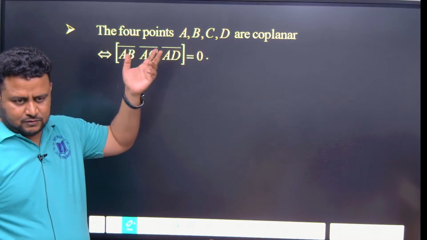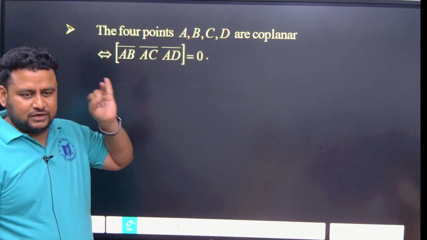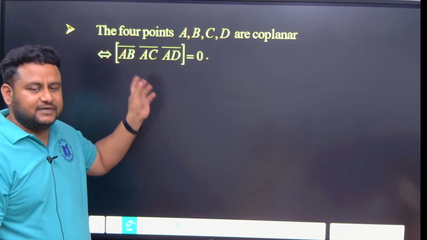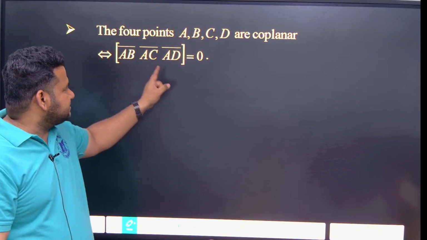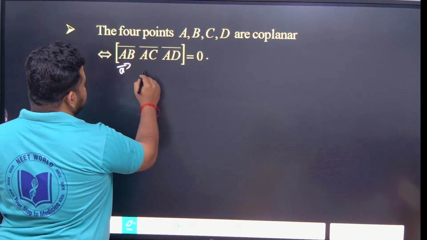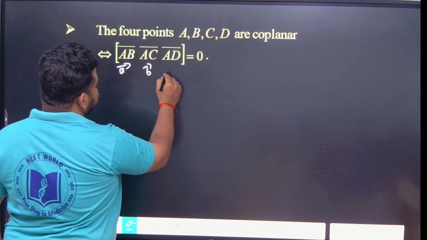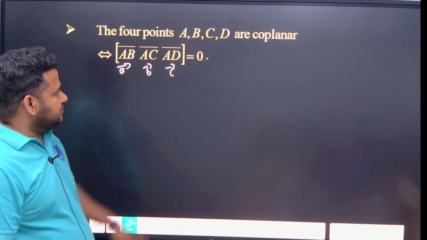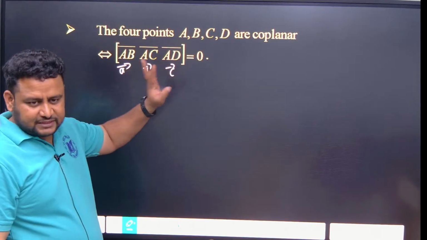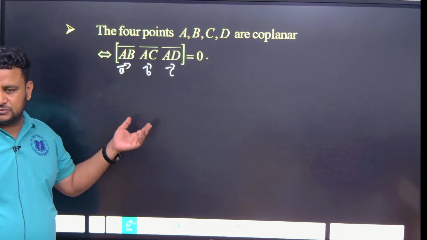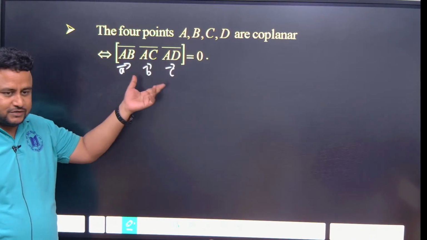Same thing as before: for coplanar or collinear you take the determinant equal to 0. Here also the determinant is equal to 0. What is this? AB we will denote as A, AC we will denote as B, AD we will denote as C. Four points are required to make three vectors, for the triple product only. So box of ABC should be equal to 0.